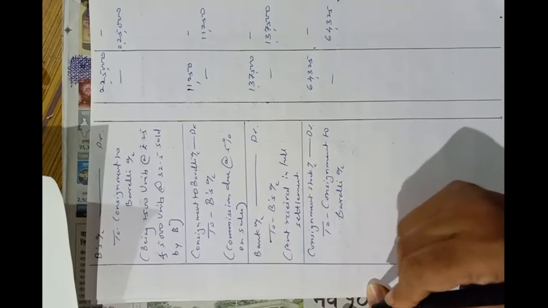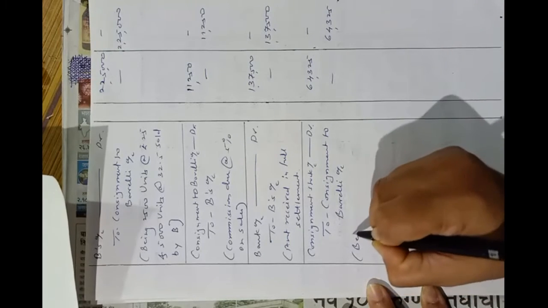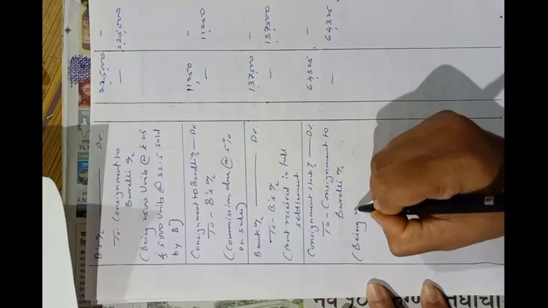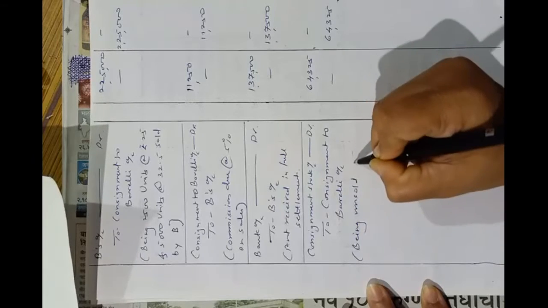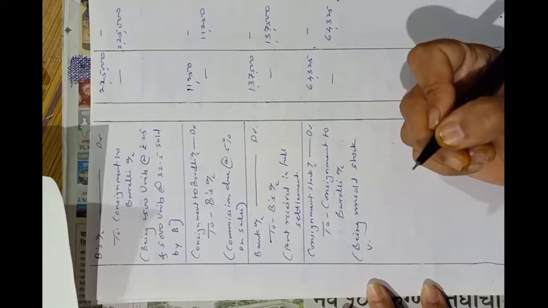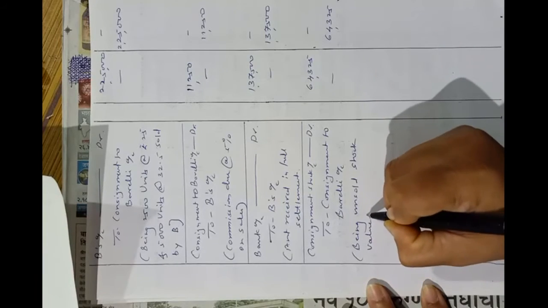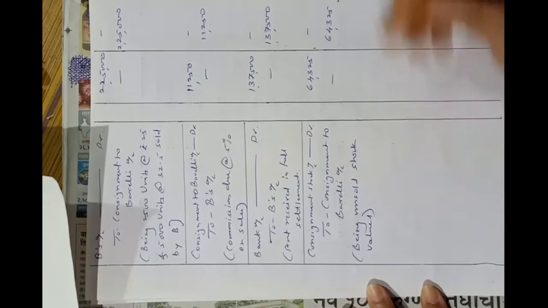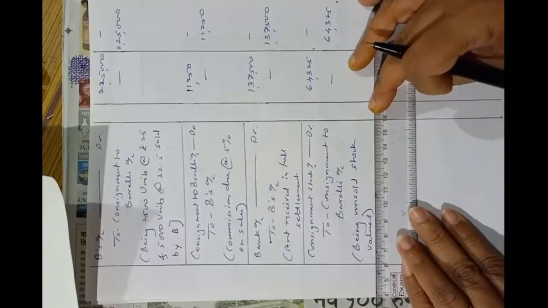Okay, narration: unsold stock valued or accounted for. You can write anything in narration.